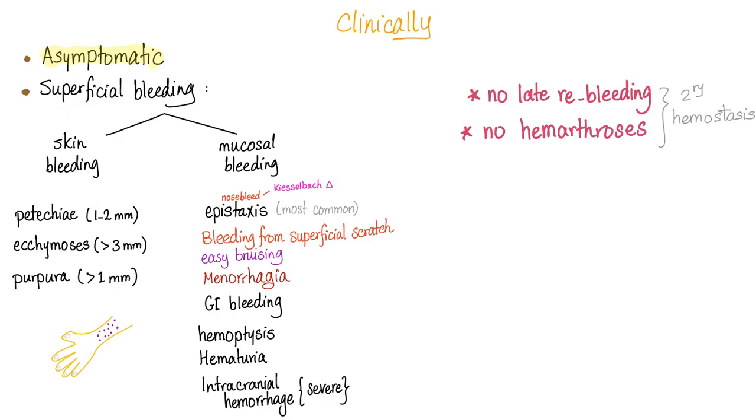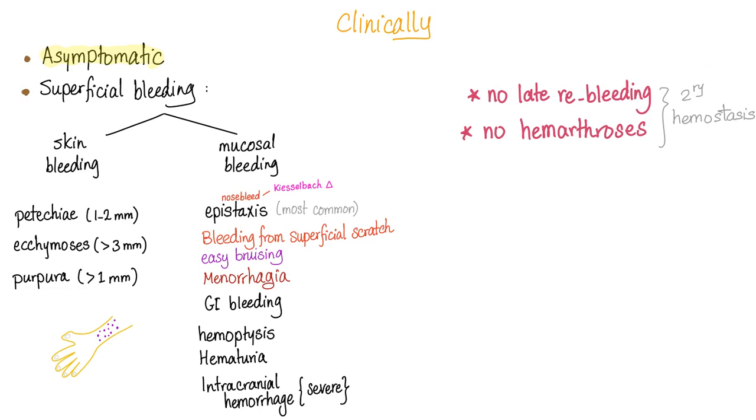Platelet problems have superficial bleeding. Coagulation factor problems will have hemarthrosis, which is like bleeding into the joint. That's a very deep bleeding, as well as late rebleeding. So, for example, you remove a tooth, and the dentist is happy because you didn't bleed much, and hey, go home. You go home, several hours later, you bleed to death. You literally choke on your own blood. That's how severe and deep the bleeding of hemophilia is.